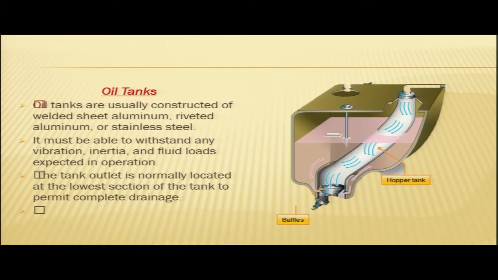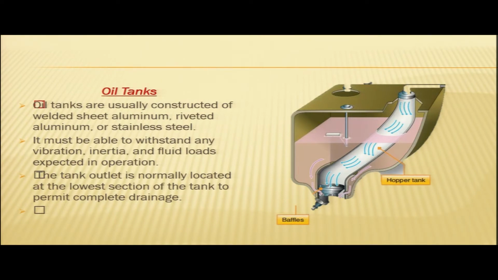Oil tanks are usually constructed of welded sheet aluminum, riveted aluminum, or stainless steel. It must be able to withstand any vibration, inertia, and fluid loads expected in operation.